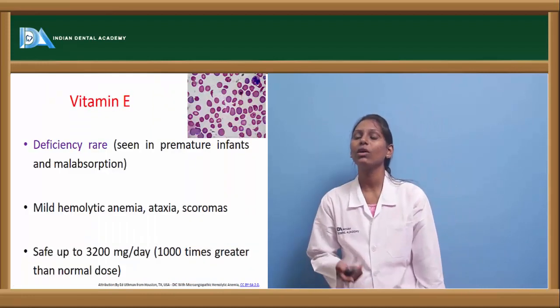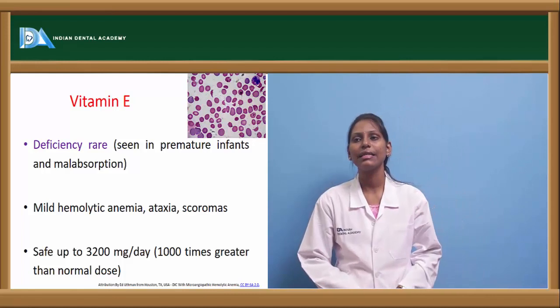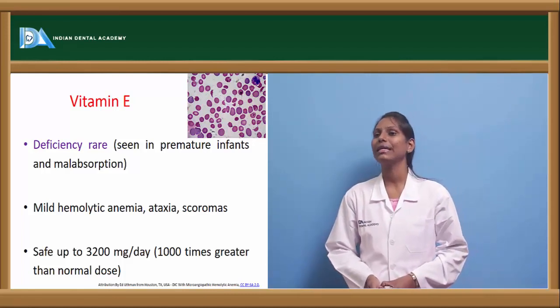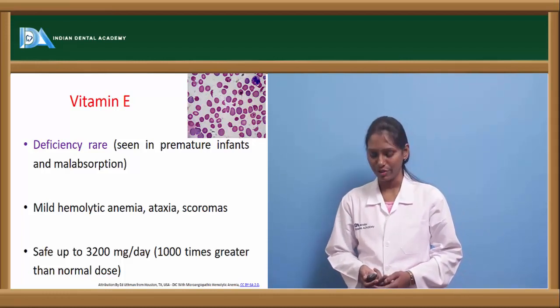Now coming to vitamin E. Vitamin E deficiency is usually rare, seen in cases of premature infants and malabsorption conditions. Mild hemolytic anemia, ataxia and scleromas can be seen in case of vitamin E deficiency.